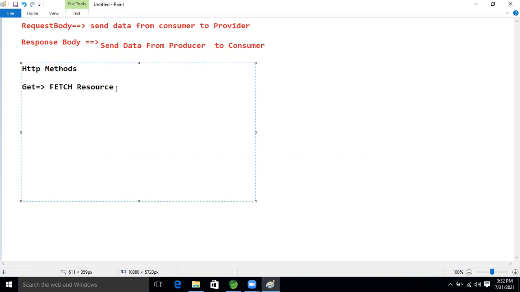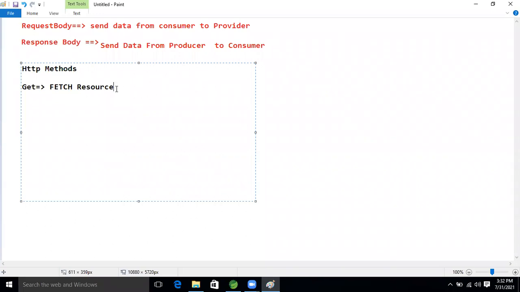In the terminology of REST, everything comes as a resource. A text file we download is a resource.